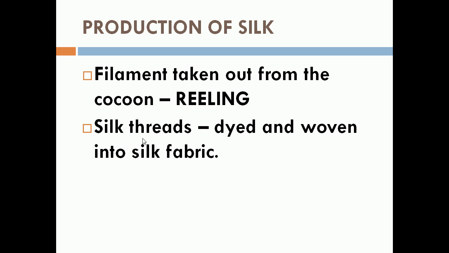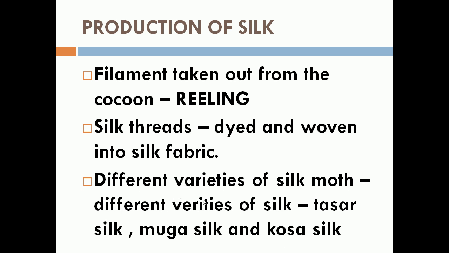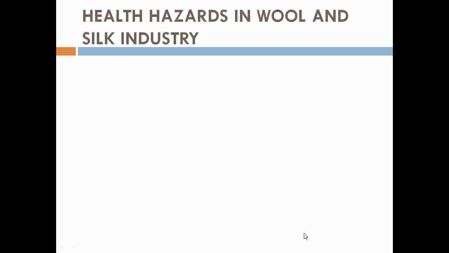Then the silk thread which is obtained from the cocoon is dyed. Dyed means colored, and woven into silk fabric. So different varieties of silk moth will produce different varieties of silk called tussar silk, muga silk and hosa silk. Now this is about the production of silk.